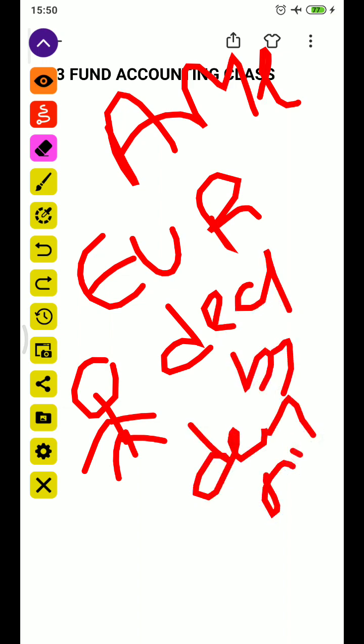The European waterfall method is the most commonly used and is better for investors. In this case cash will be distributed based on the whole fund number rather than investment-by-investment number.